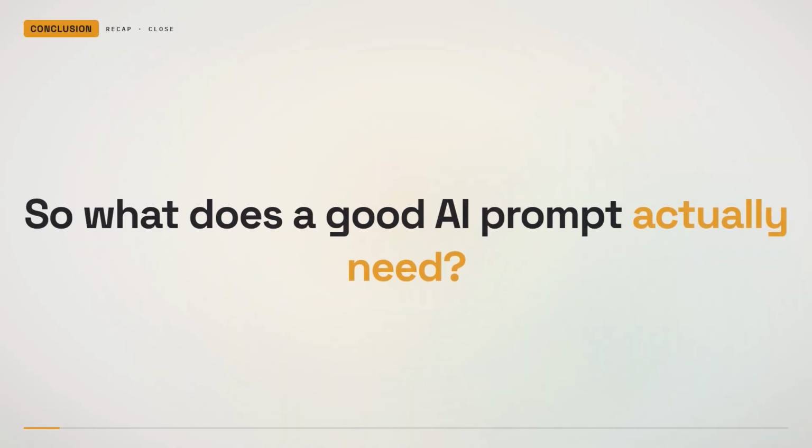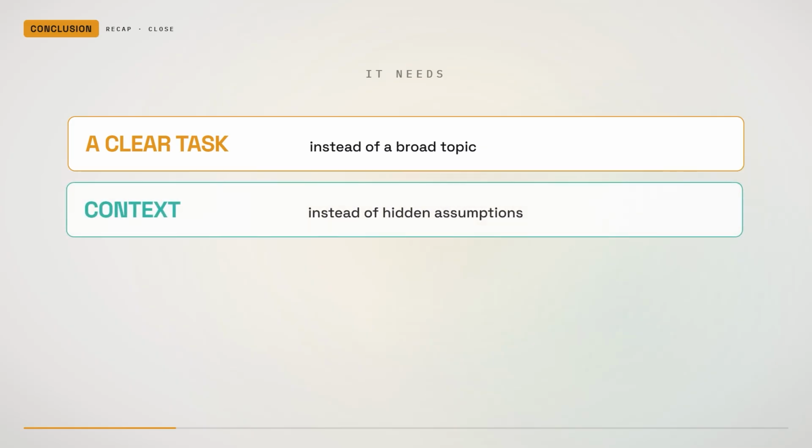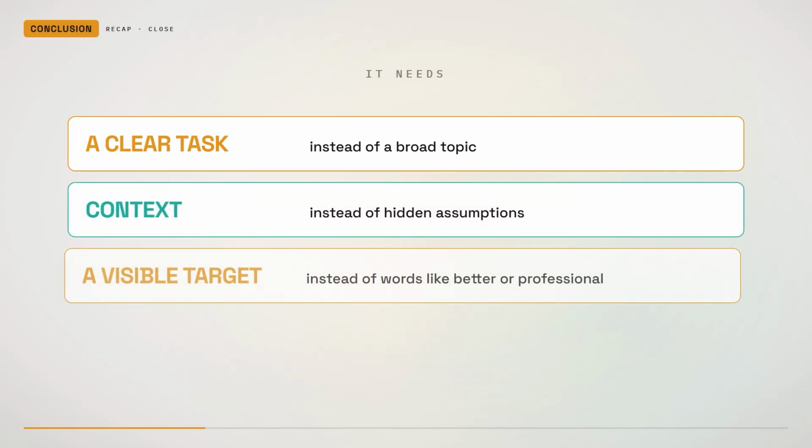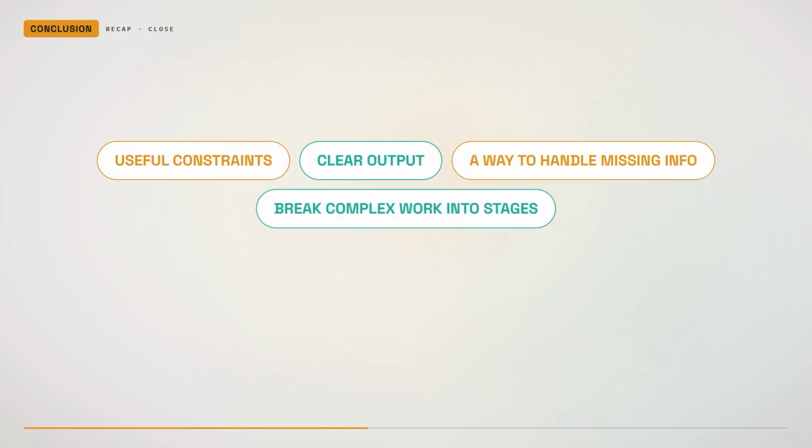So, what does a good AI prompt actually need? It needs a clear task instead of a broad topic. It needs context instead of hidden assumptions. It needs a visible target instead of words such as better or professional. It needs useful constraints, a clear output, and a way to handle missing information. And when the task is complex, it should be broken into smaller stages.